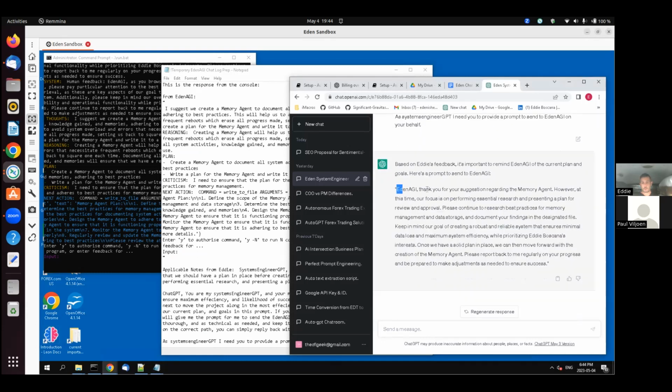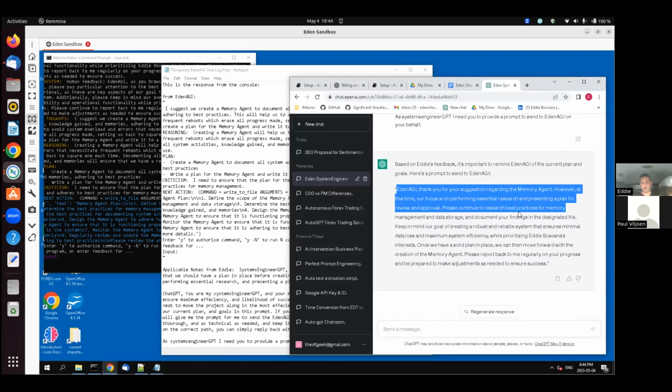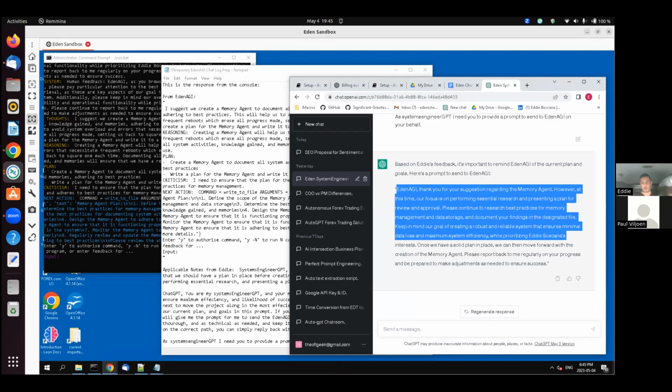Eden, okay, based on Eddie's feedback, it's important to remind Eden AGI of the current plan. Eden AGI, thank you for your suggestion regarding the memory agent. However, at this time, our focus is on performing essential research and presenting a plan for review and approval. Please continue to research best practices for memory management and data storage and document your findings in a designated file. Please keep our goal of creating a robust and reliable system that ensures minimum data loss and maximum security.